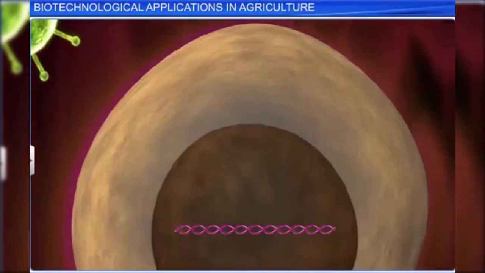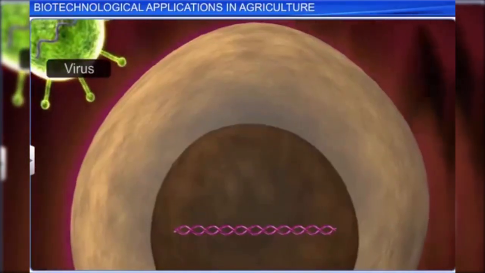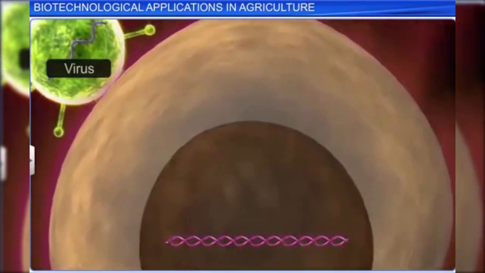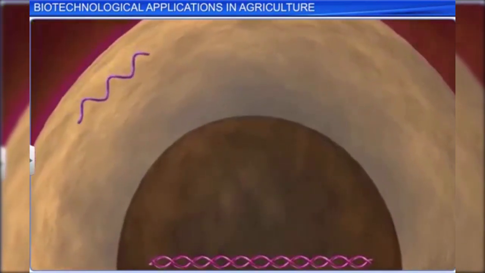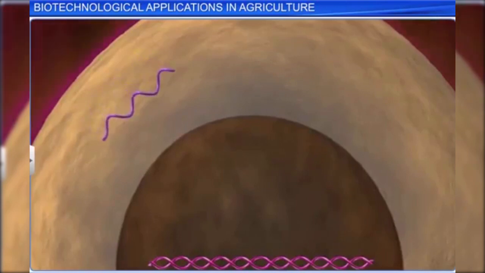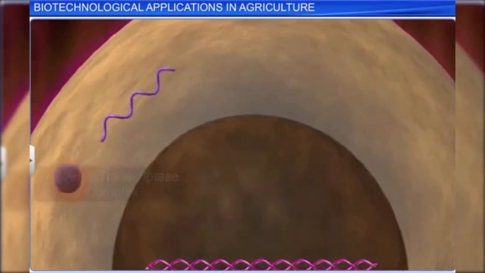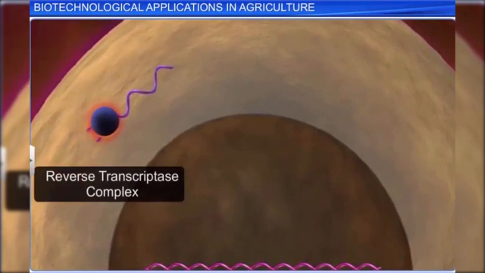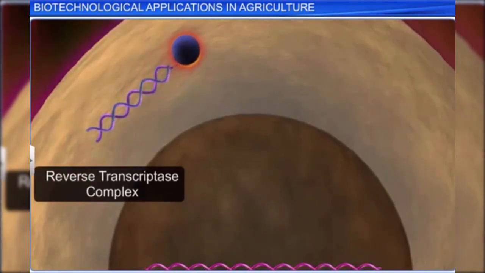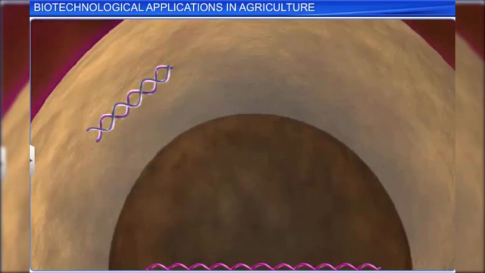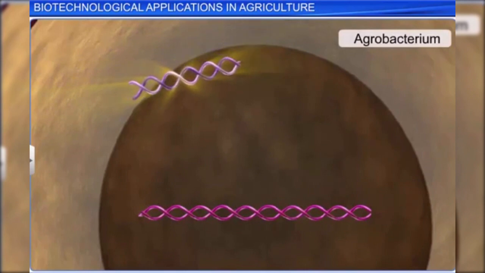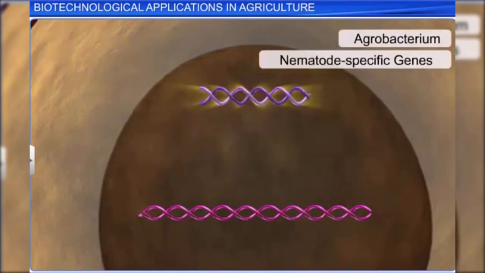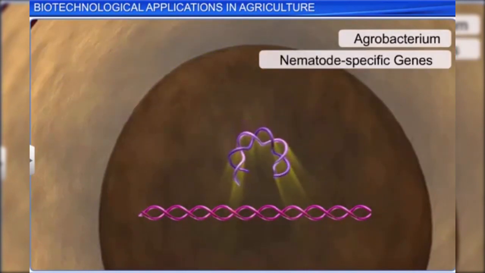The source of this complementary RNA could be an infection by viruses having RNA genomes or mobile genetic elements called transposons. These transposons replicate via an RNA intermediate, with the help of reverse transcriptase. Using Agrobacterium vectors, nematode-specific genes are introduced into the host tobacco plant.